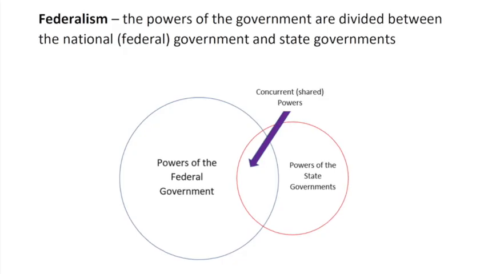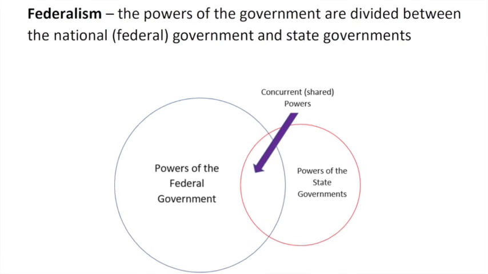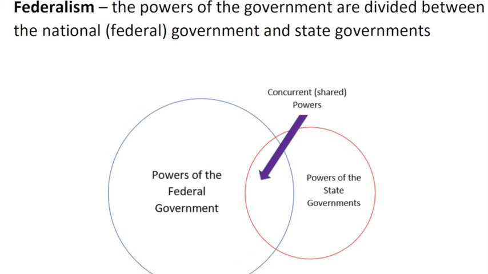And they have these rights because we recognize that one local area may want one law, while another local area wants a different law. Thus, there might be one age to get a driver's license in one state and a different age in another state. Federalism is just the idea that the federal government has certain laws it makes, but the states get to make laws where the federal government chooses not to. It's a way of sharing power between federal and local authority. Federalism. The powers of the government are divided between the national federal government and state governments.